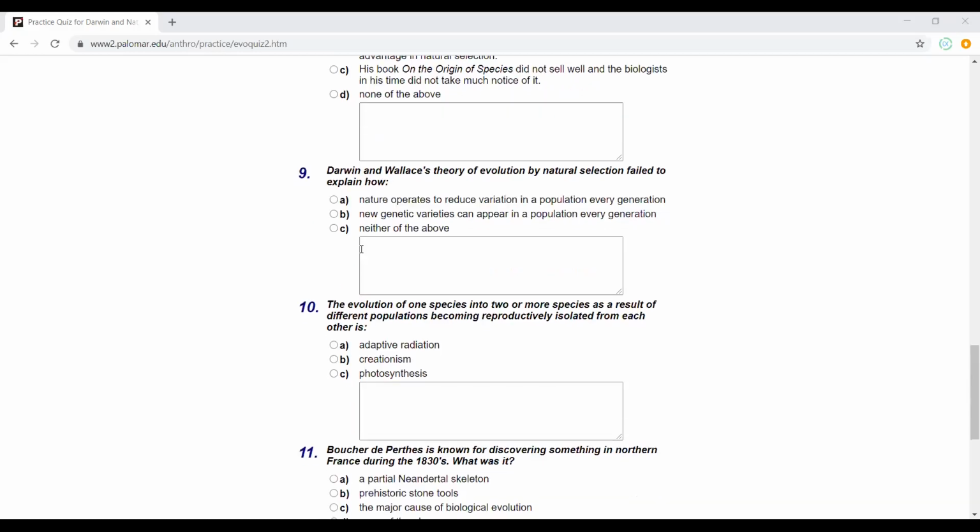Okay, so number 10. The evolution of one species into two or more species as a result of different populations becoming reproductively isolated from each other is A, B, or C.